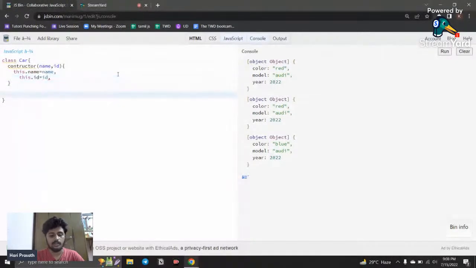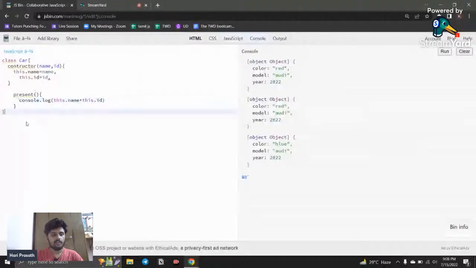Like this it works. So this is called creating a property, right? And if I want to create a method, for example, something like present, I'm just creating a method, and here I say console.log this.name plus this.id, something like this.